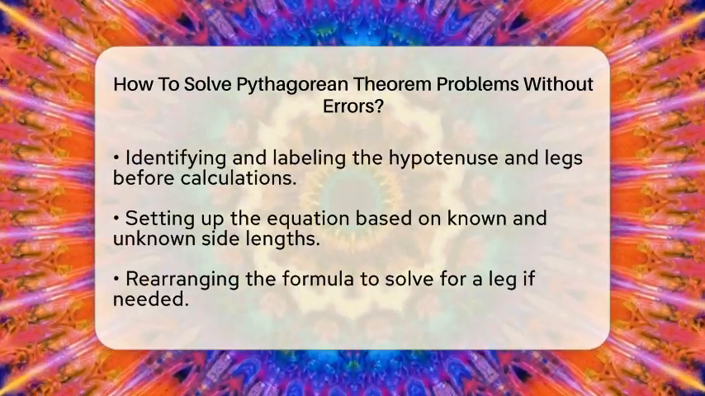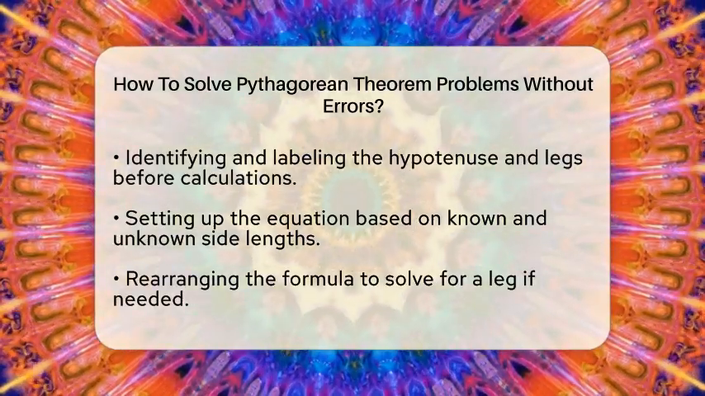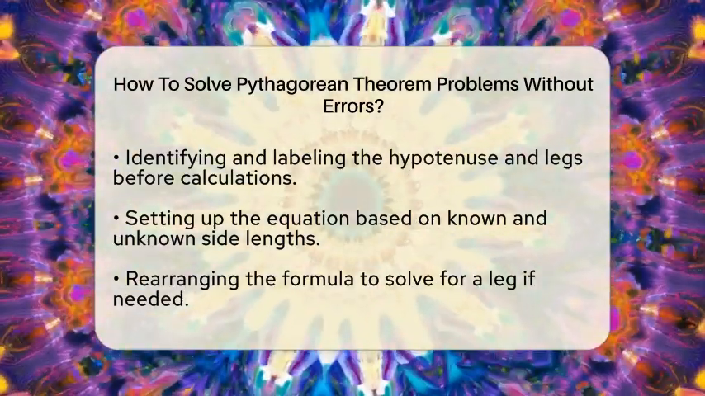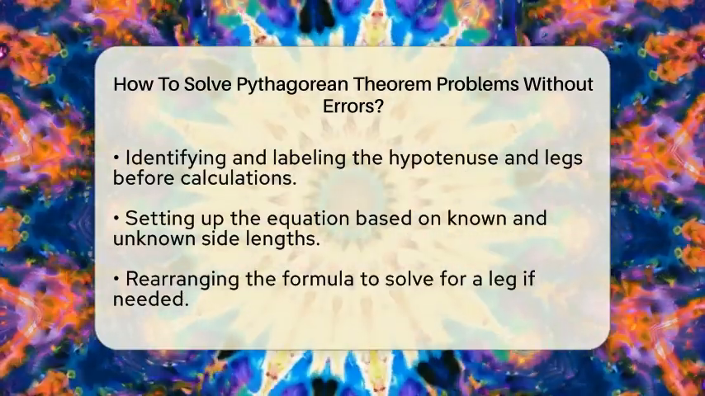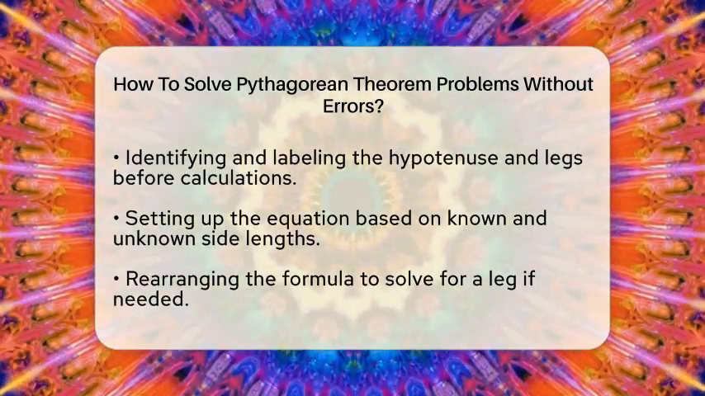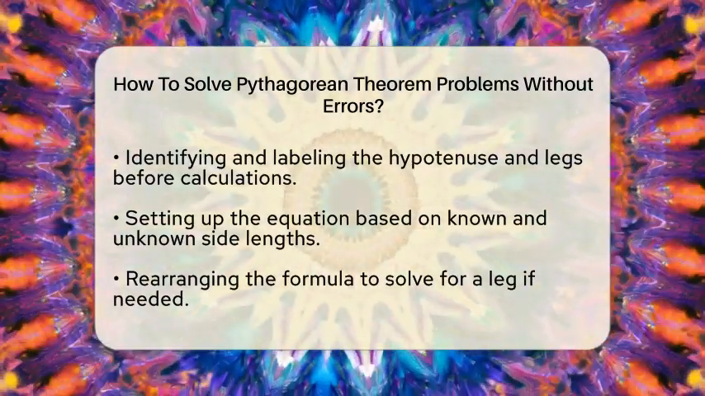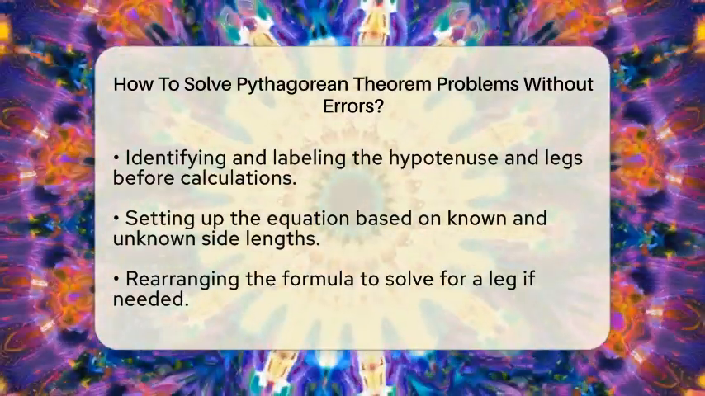Now let's set up the equation properly. If you do not know the length of the hypotenuse, you will use the formula as it is. However, if you need to find one of the legs, rearrange the formula to solve for that leg. For example, if you need to find side A, you would rearrange it to state that the square of side A equals the square of side C minus the square of side B.